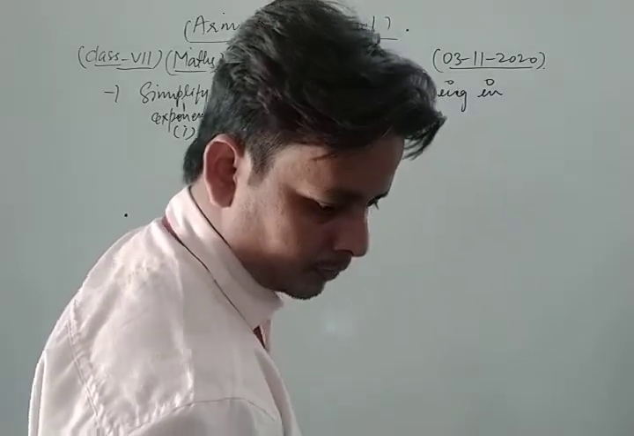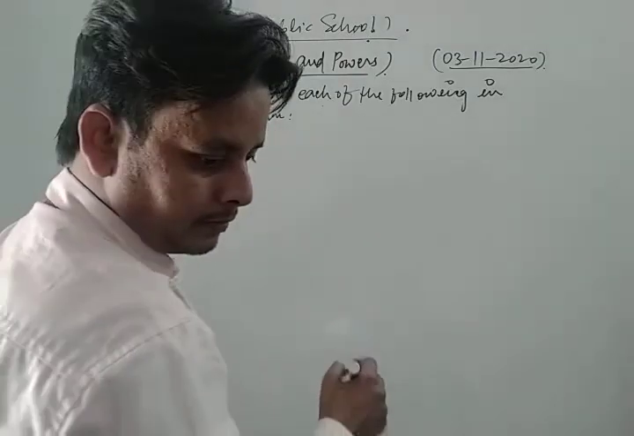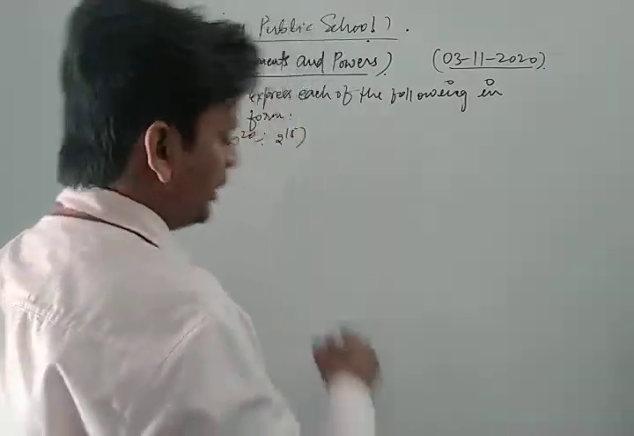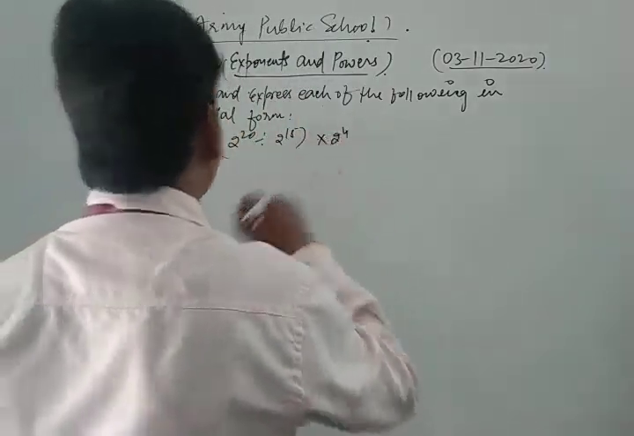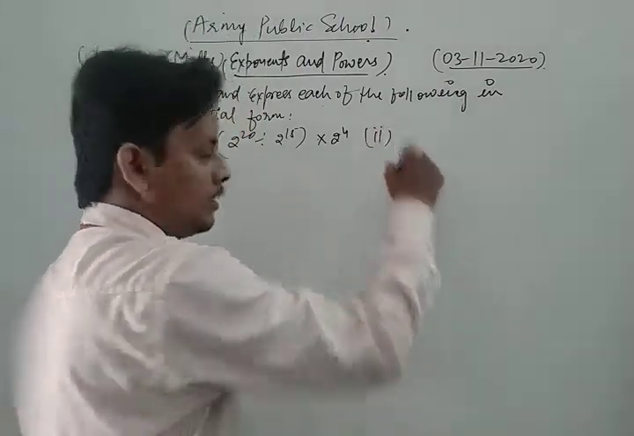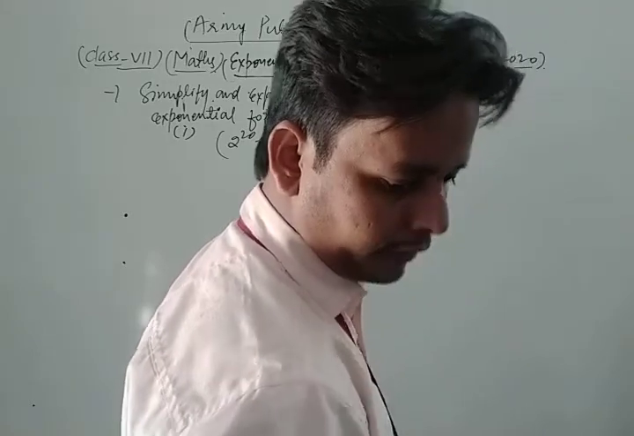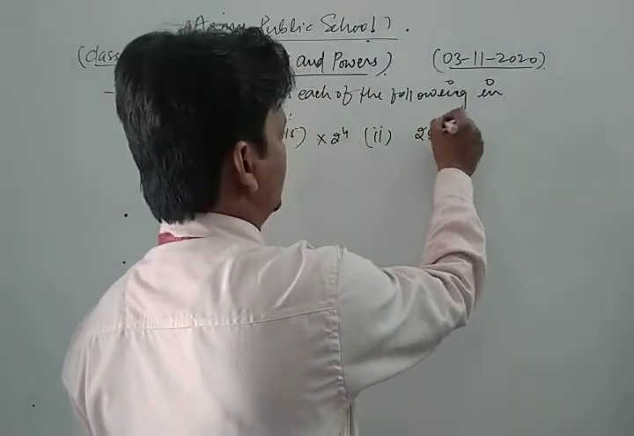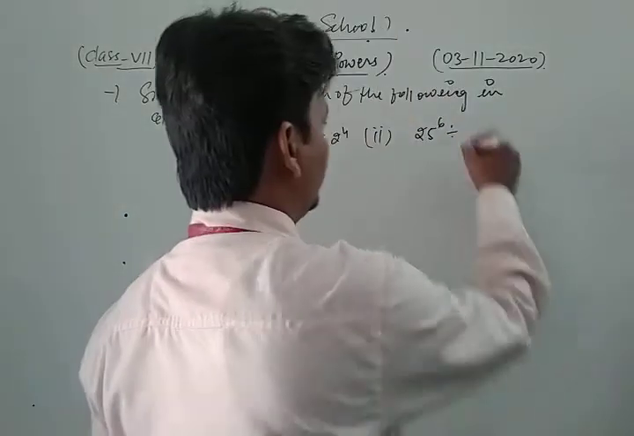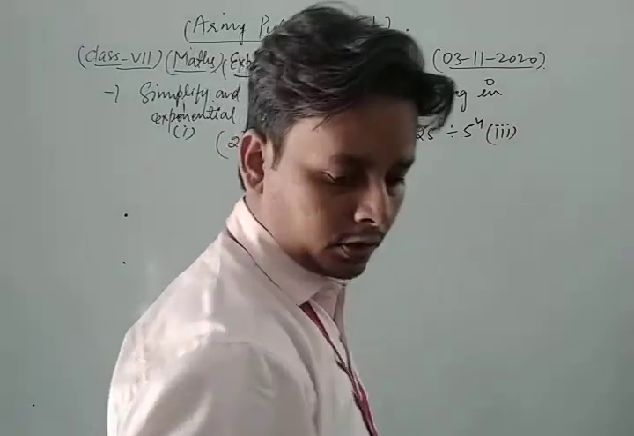2 power 20 divided by 2 power 15 into 2 power 4 into 2 power 4. Second one is what? 25 to the power 6 divided by 5 to the power 4. Okay. Third one is what?